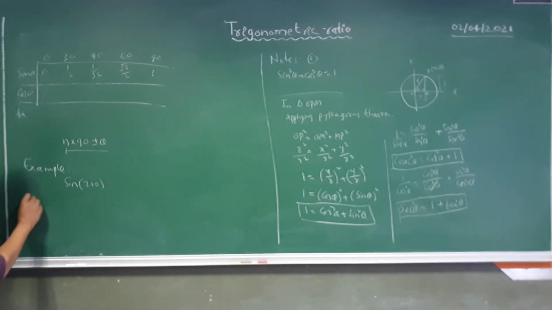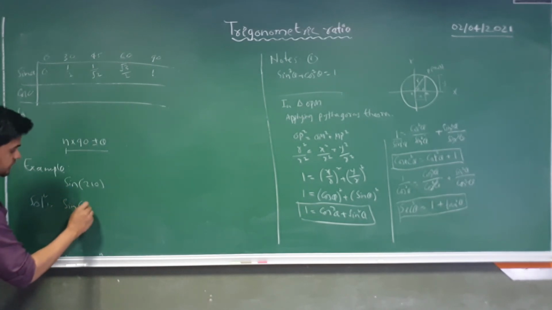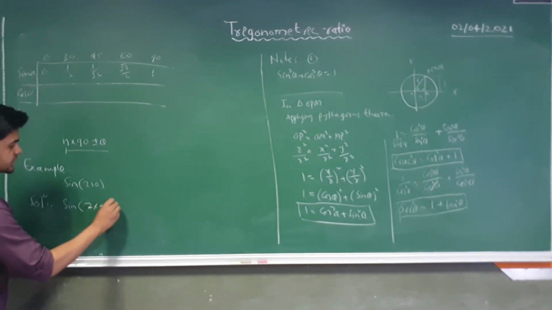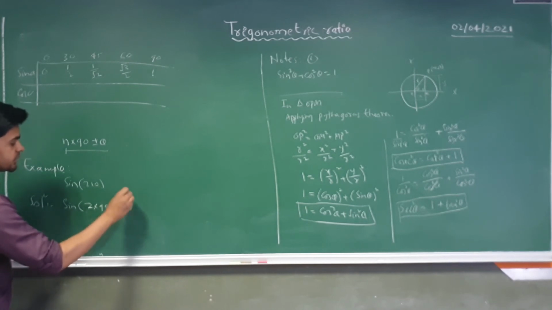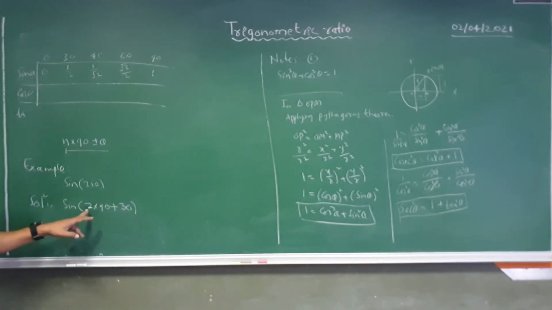So here, solution: I can write 2 into 90, that means 180, and 180 plus 30, that will be 210. 90 into 2 is 180, and 180 plus 30 means 210.